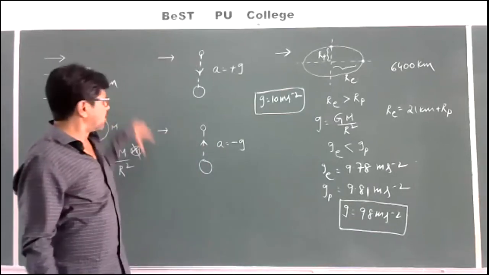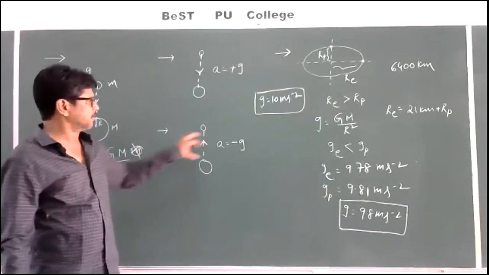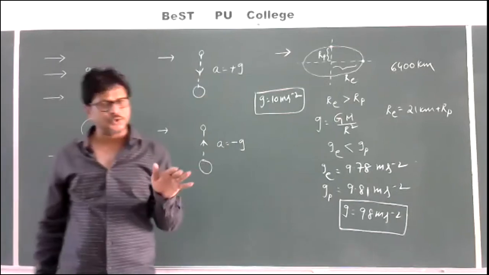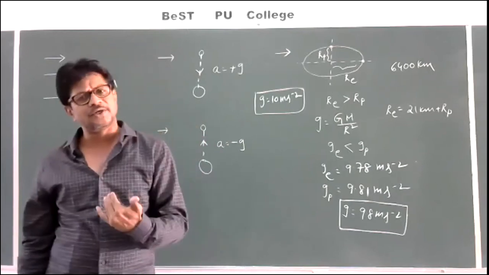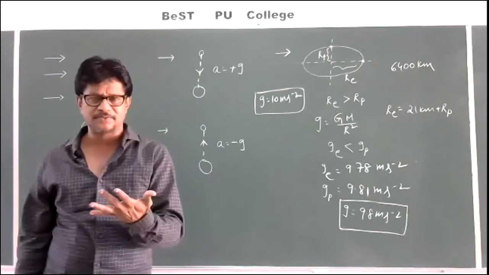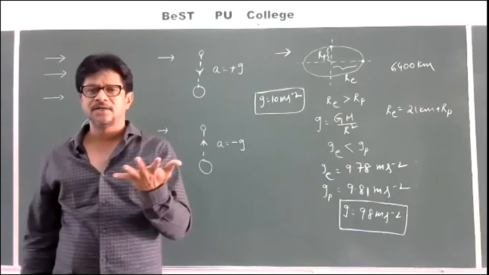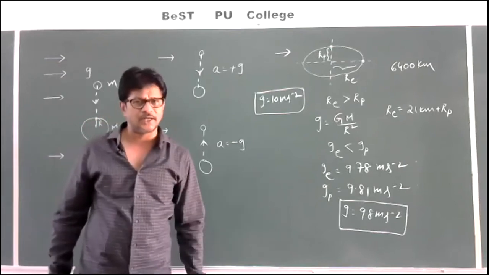So these are small points to remember while dealing with vertical motion. On what factors does the value of acceleration due to gravity depend? What other parameters influence or affect it?